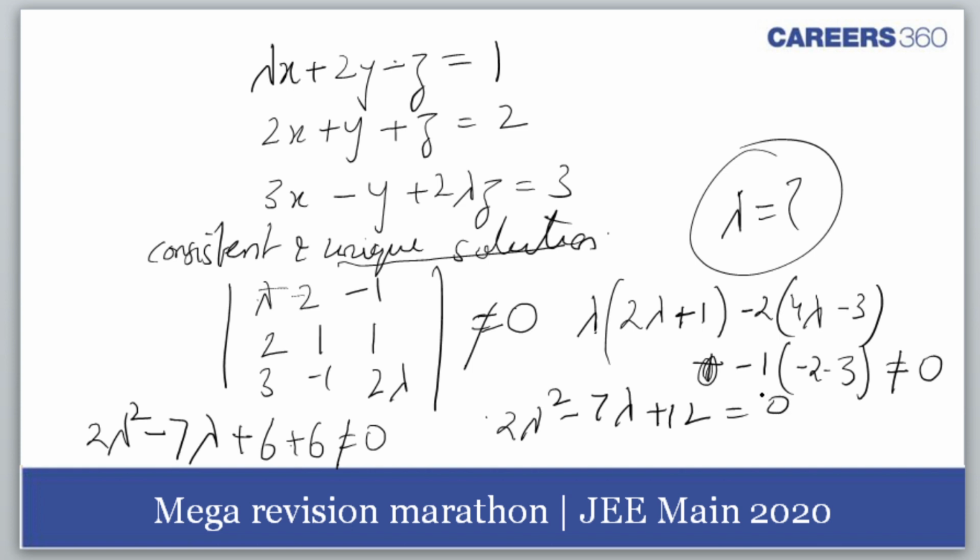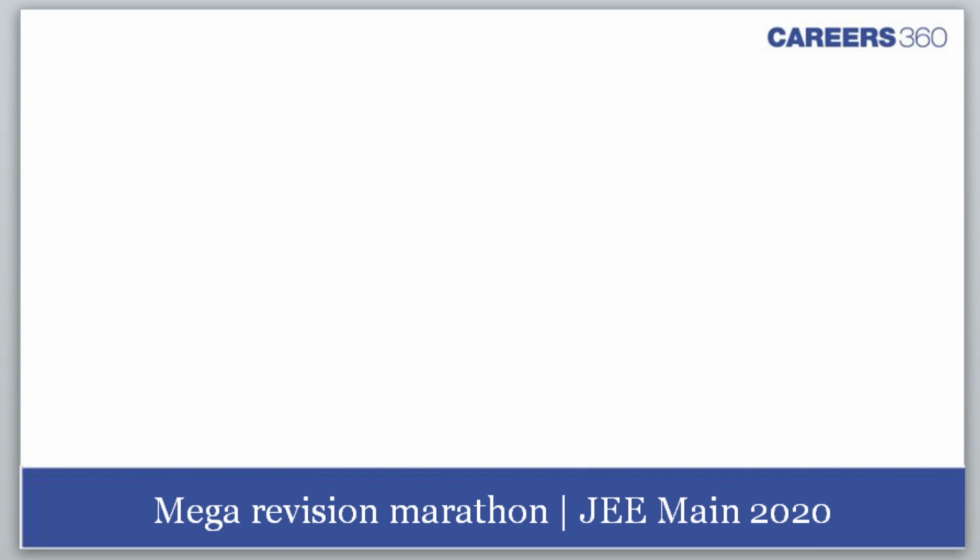12 2 ja 24, 8 3 ja 24, 6 4 ja 24. I'm not getting a total of 7. So lambda not equal to 0, I'm writing. So lambda would be all R except the values which I'll get here.